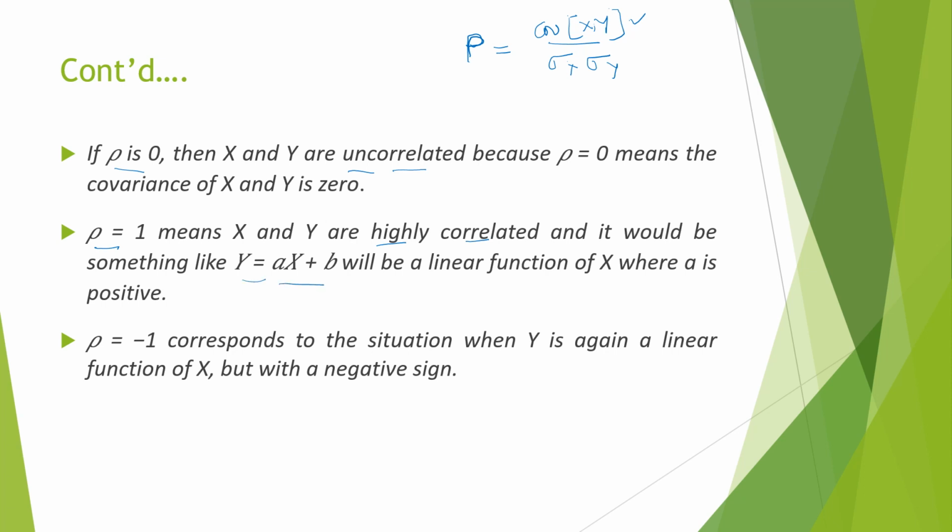They are very highly correlated. Y is a linear function of x. And now, if rho is equal to -1, again they are highly correlated with the difference that y is a linear function of x but with a negative sign. So therefore we observe that the correlation coefficient tells us whether two random variables are uncorrelated or correlated.